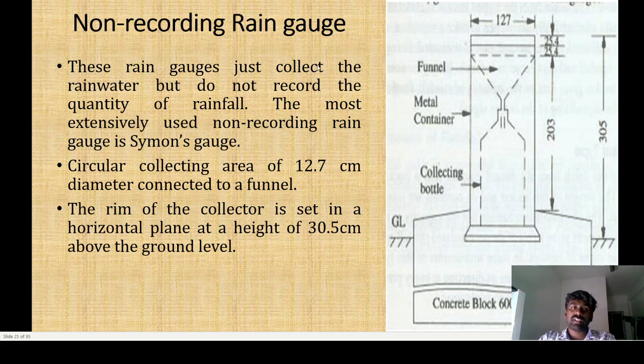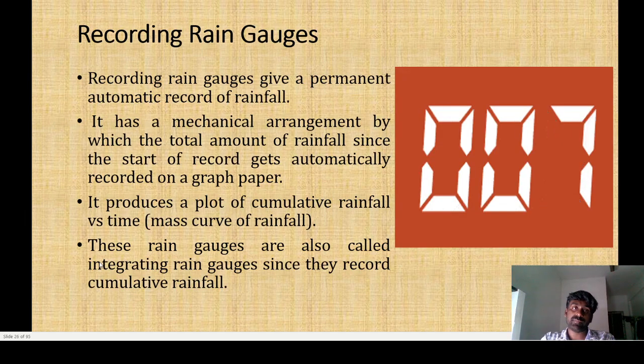Its shape is circular. The top portion, the total diameter of the top portion, is 12.7 centimeter, that means 127 mm. And then the rim of the collector is set in the horizontal plane at a height of 30.5 centimeter. The total height of the setup is 30.5 centimeter above the ground level.